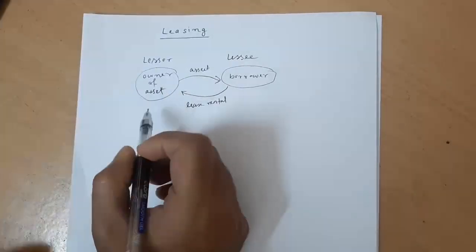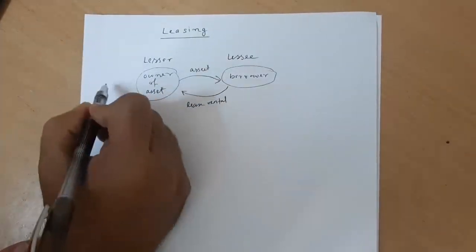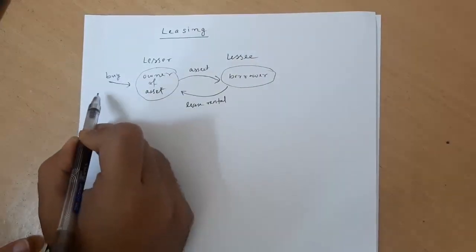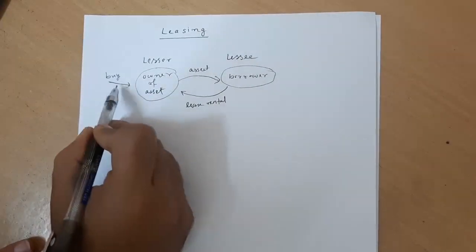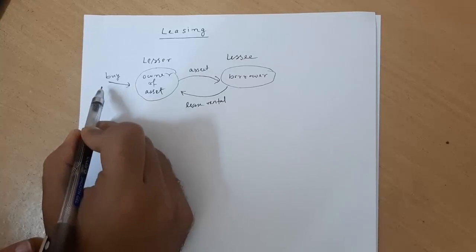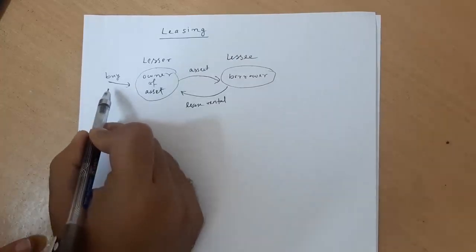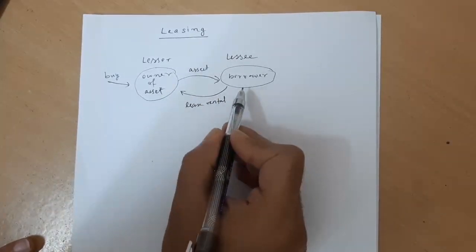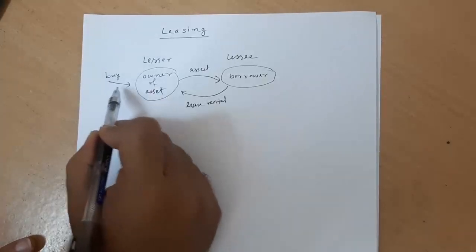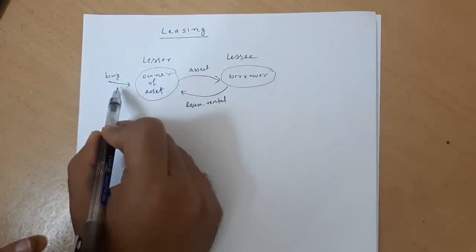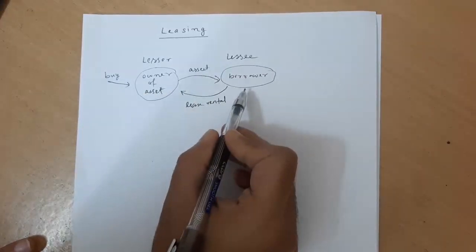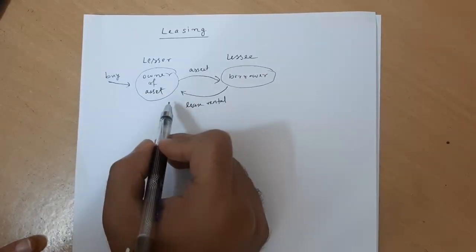The lessor, being the owner of the asset, is obviously buying the asset, from the market or from some dealer. So while buying the asset, he will be paying some money. That is his initial investment in buying the asset. Once he has made that investment, he will give the asset on lease to the lessee. So the buying cost is a cost for him, the initial investment, and after that, when he gives the asset on lease, he will be getting the rental for it. So that is an income for him.